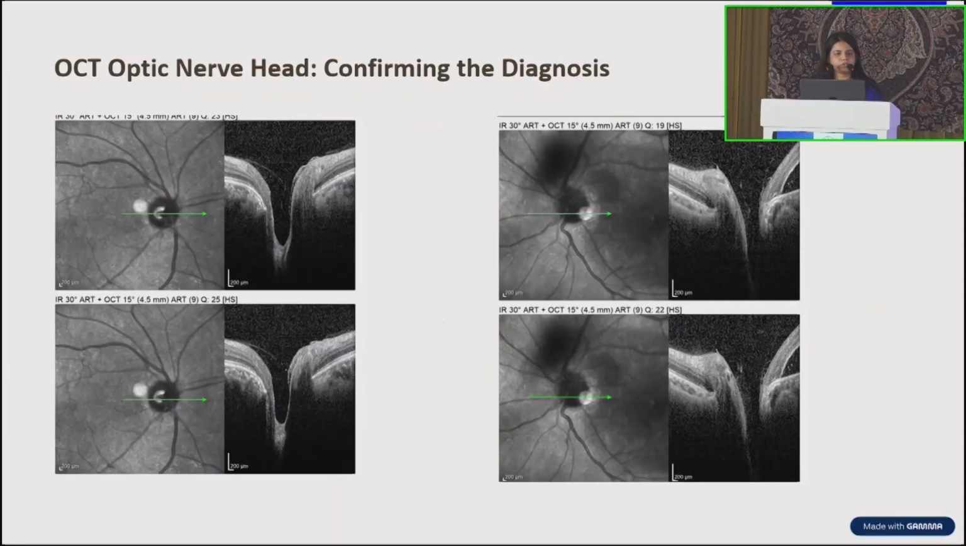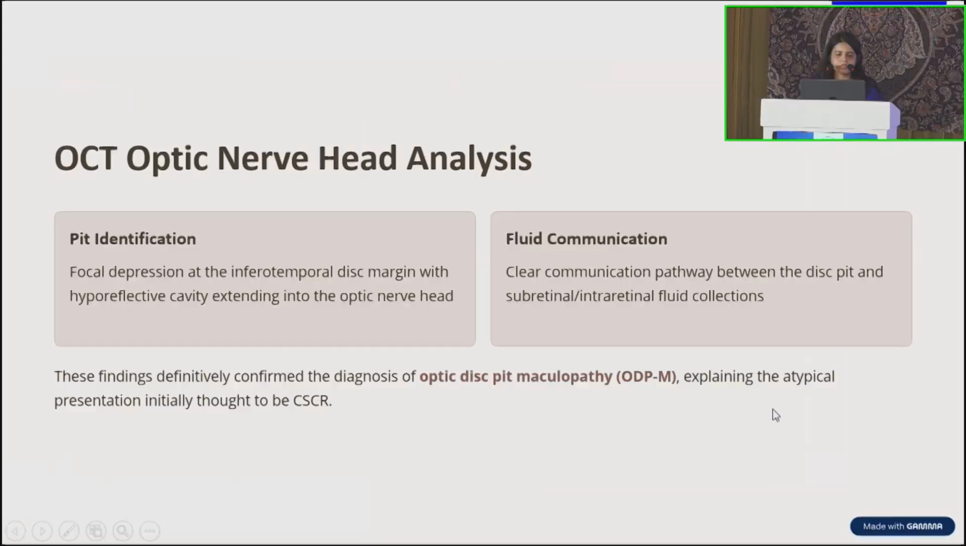So we advised OCT of the optic nerve head, and we can see the optic disc pit over here. The findings were a focal depression at the inferotemporal disc margin with a hyporeflective cavity extending into the optic nerve head, and there was a clear communication pathway between the optic disc pit and the subretinal or intraretinal fluid collections. These findings confirm the diagnosis of optic disc pit maculopathy, explaining the atypical presentation initially thought to be central serous chorioretinopathy.